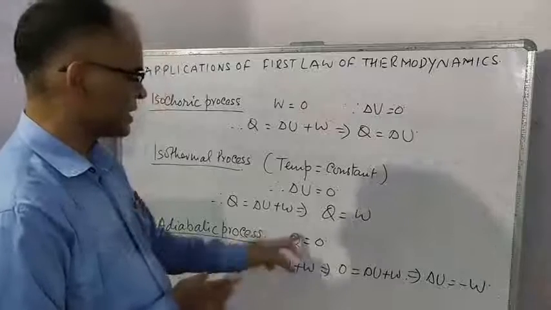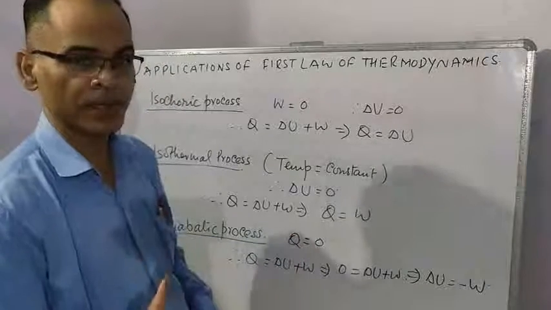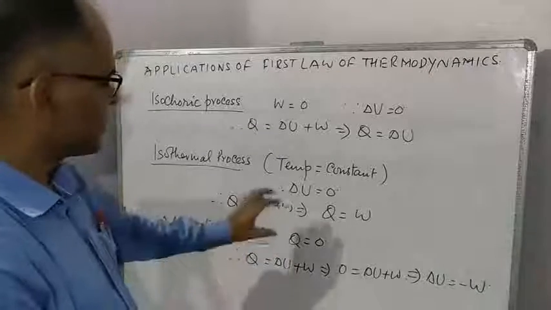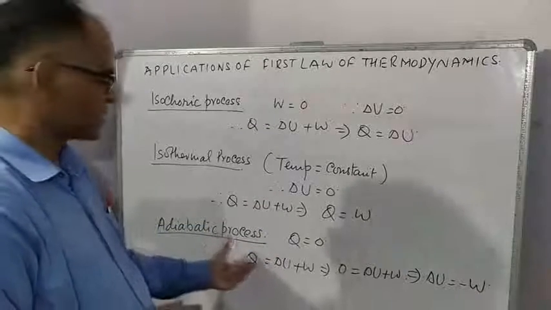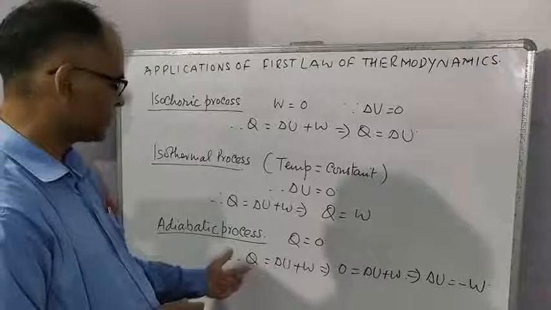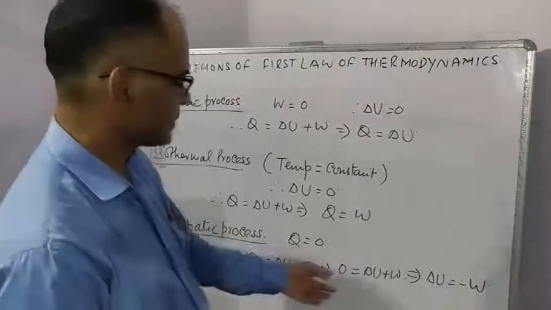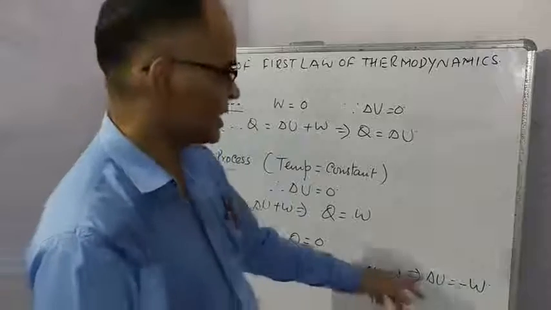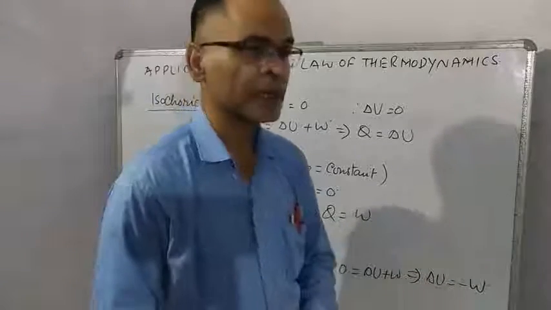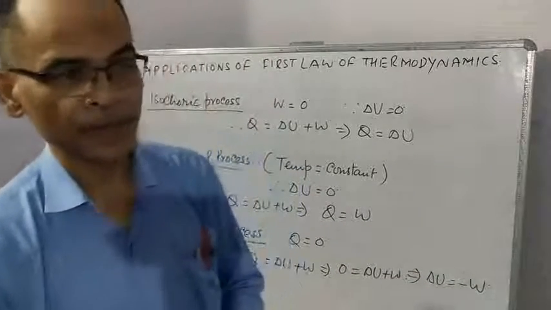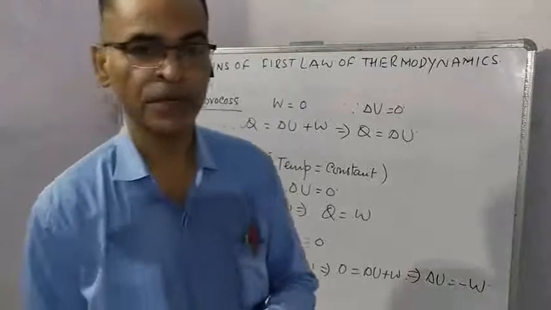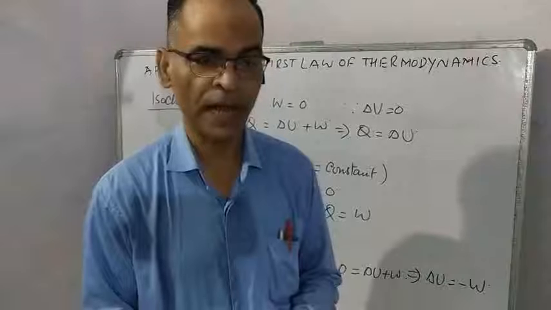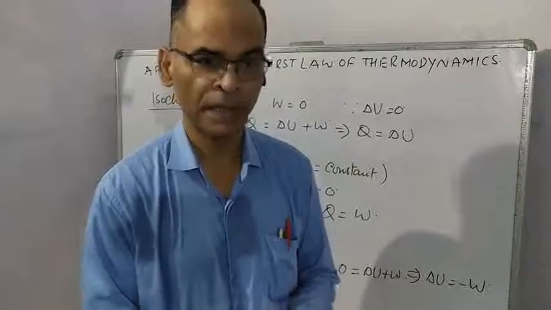Q is heat supplied, and in an adiabatic process, heat supplied is 0, so Q is equal to 0. Now apply this condition to the first law of thermodynamics. We get delta U is equal to minus W. So change in internal energy is negative. It means if the system is doing work and heat is not being supplied, the system is doing work at the cost of its internal energy.